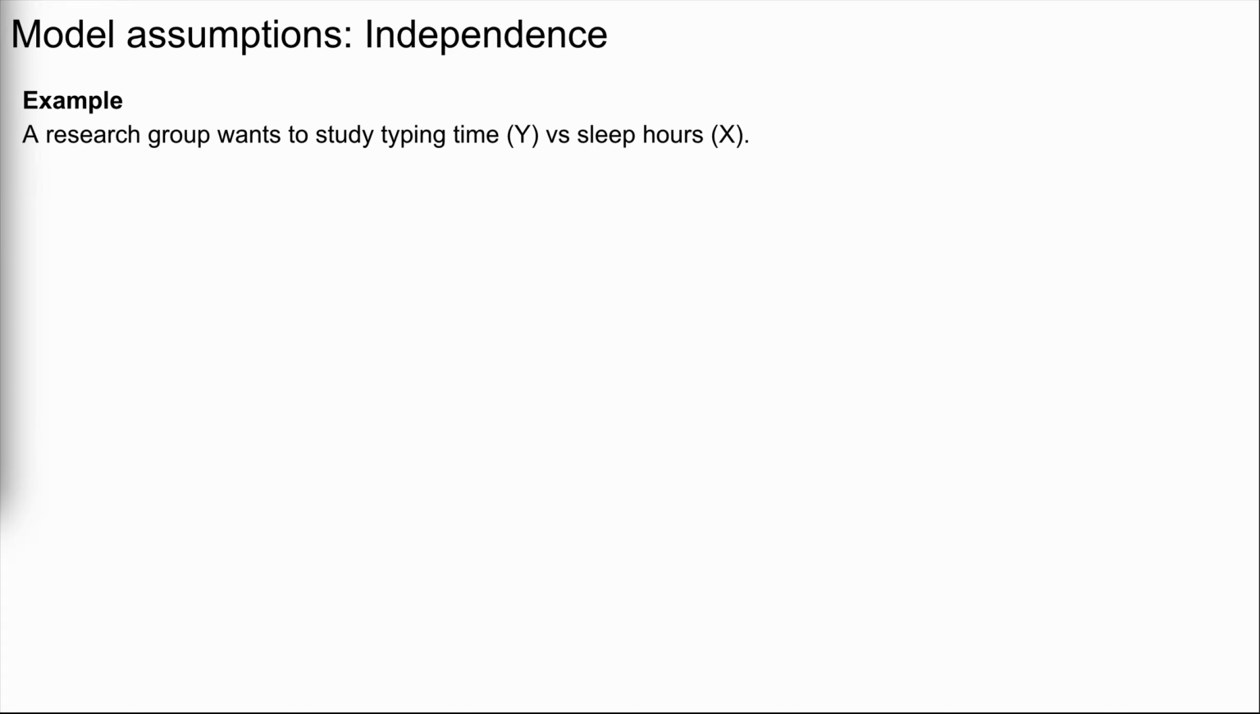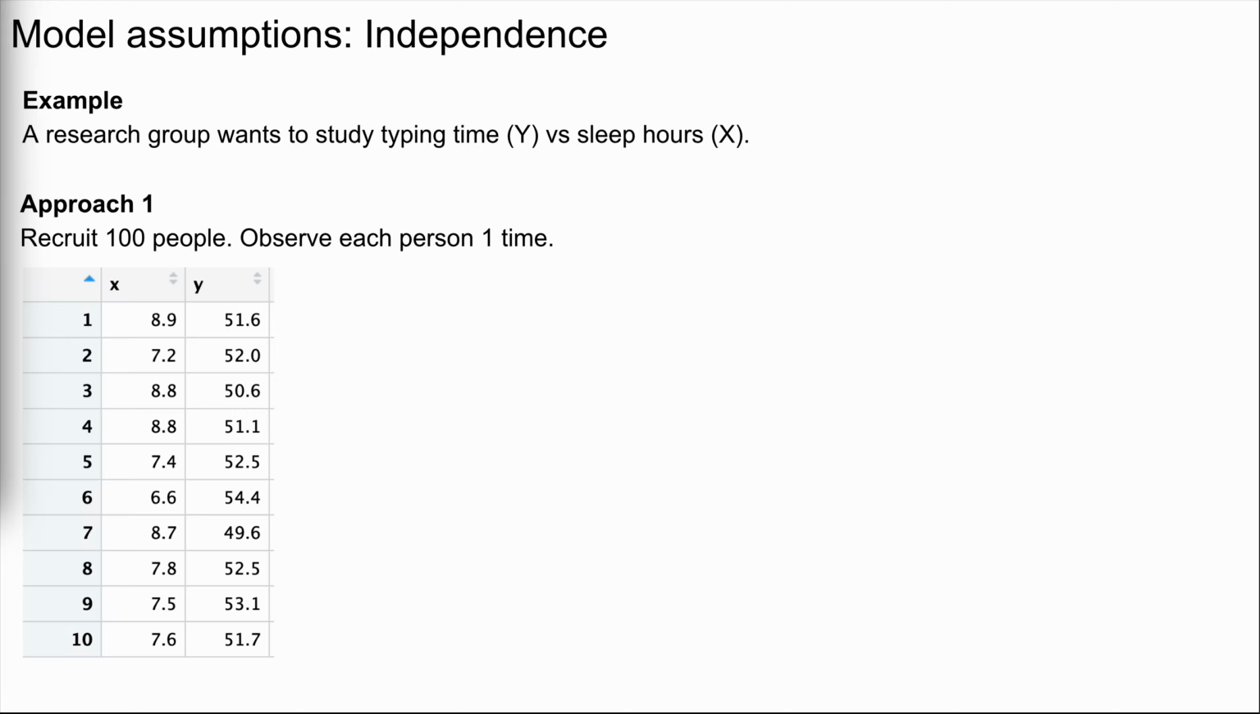Consider an example. Suppose a research group wants to study typing time, Y, versus sleep hours, X. One approach that they might take is to recruit 100 people and to observe each person one time and record their X and Y outcomes. Just the first 10 data points are shown here.